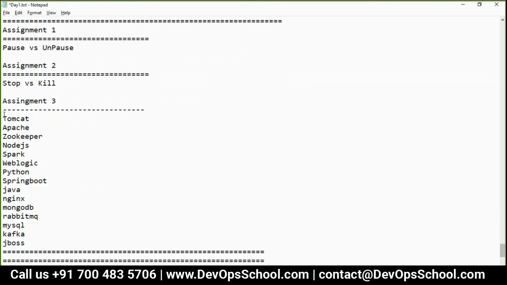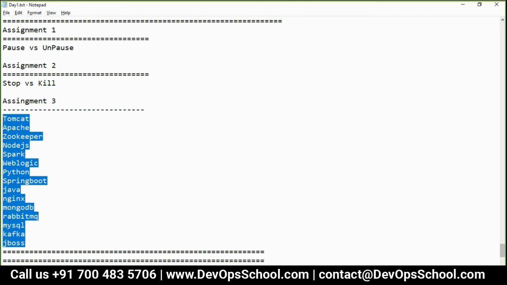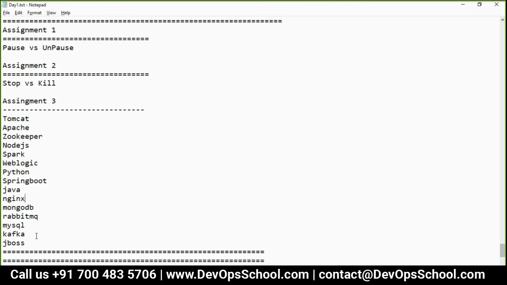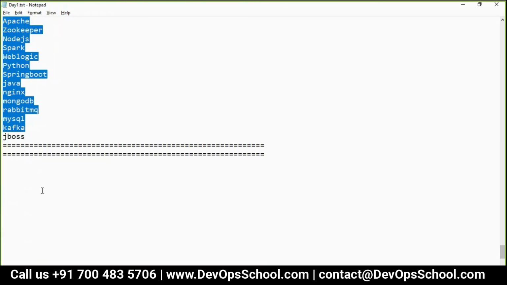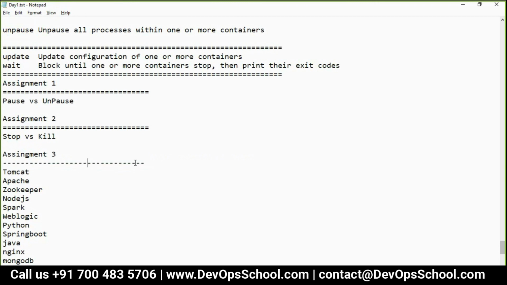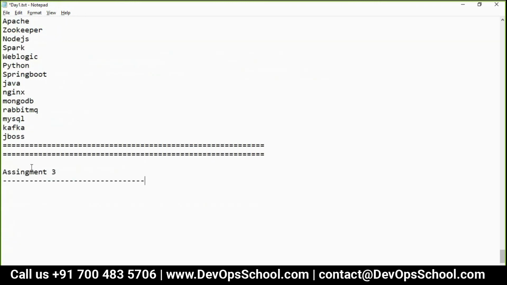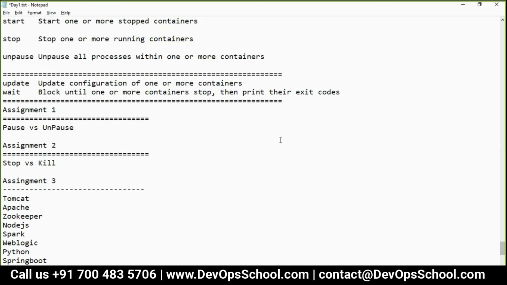This is assignment number 3. In this, you don't have to use every package. Because I have taught you the behavior of containers very well, you have to teach me how you play with it. You can use Tomcat, Apache, Node.js. I don't know who said Tomcat, but someone said Tomcat. So you have to use not Ubuntu and Jenkins, which I used in my demo, but your own programs and images, and see if you are comfortable with the concept. Also read the hub.docker.com documentation. They have better documentation. Now there is assignment number 4, and you need to tell me what these two commands are doing.